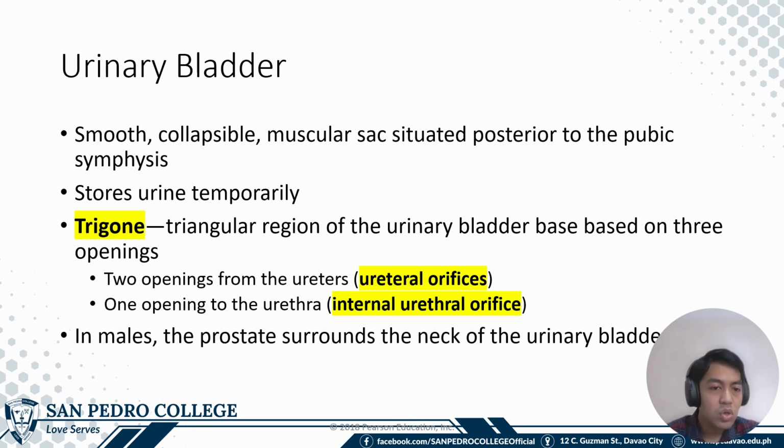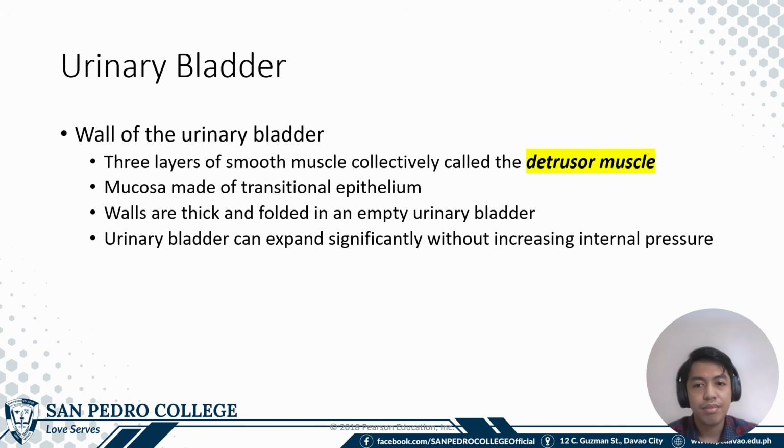The trigone is also the location of two openings of the ureters or the ureteral orifices and one opening to the urethra, which is the internal urethral orifice. In males, the prostate surrounds the neck of the urinary bladder. The walls of the urinary bladder are also composed of muscles called the detrusor muscle.